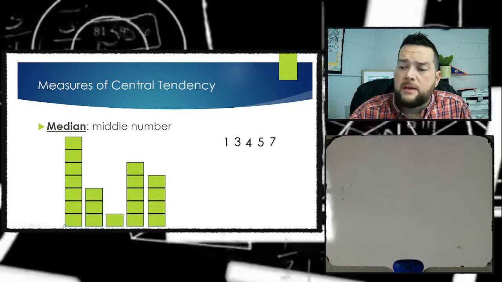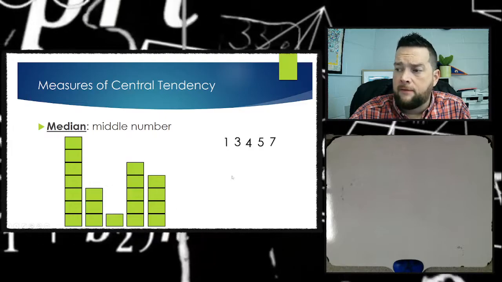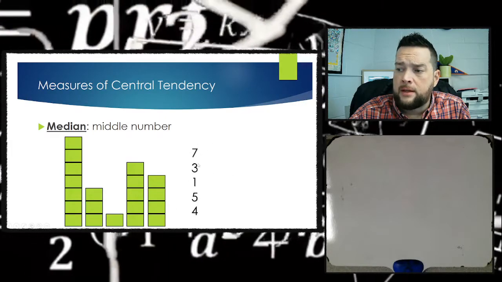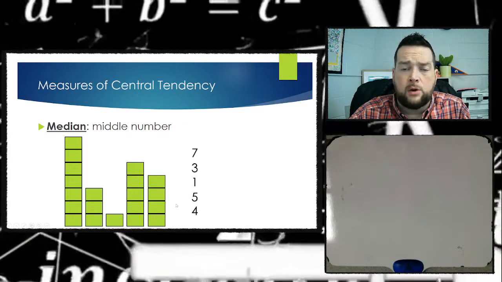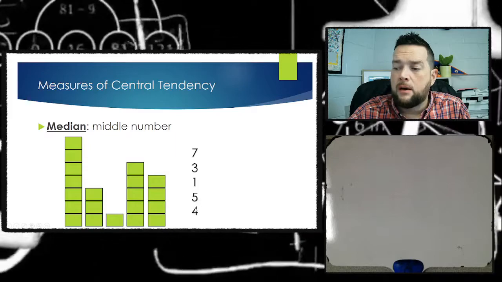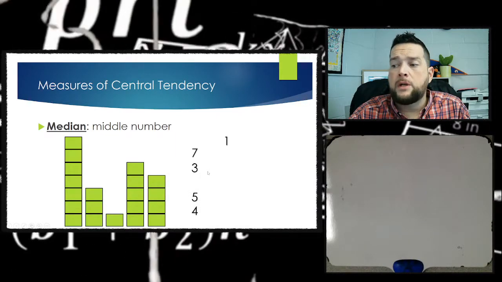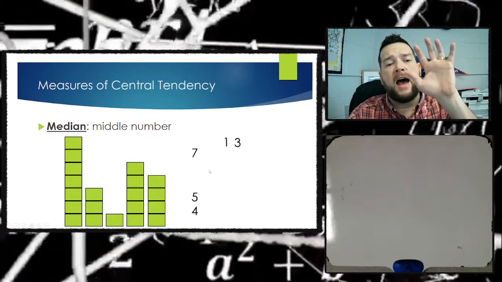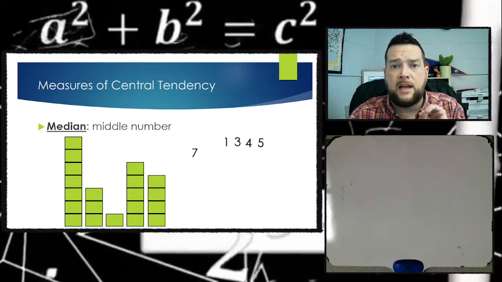So each one of these is a data point. 7, 3, 1, 5, and 4. You see those data points right there? This row had the 7, that row had 3, that one had 1, so on and so forth, all right? These are each data points, all right? We want to list them in order from least to greatest. And when we do that, we find out we have 5 numbers. We have an odd number of numbers. We have 5 data points.